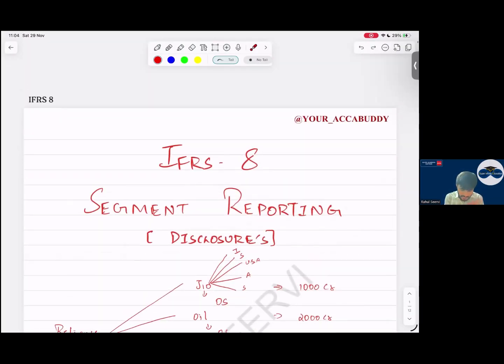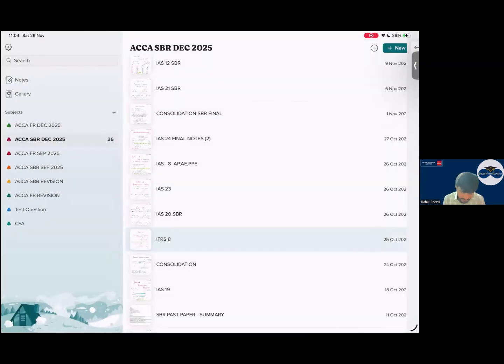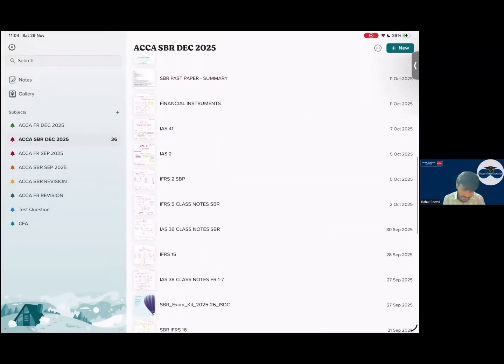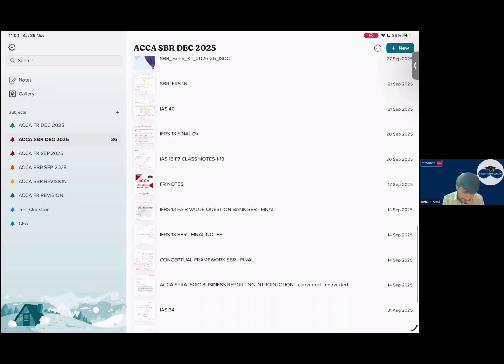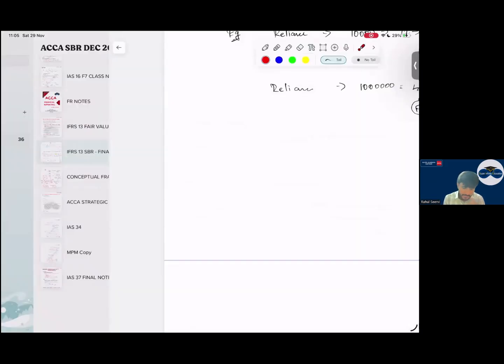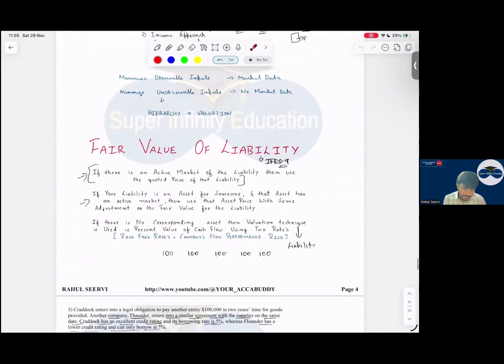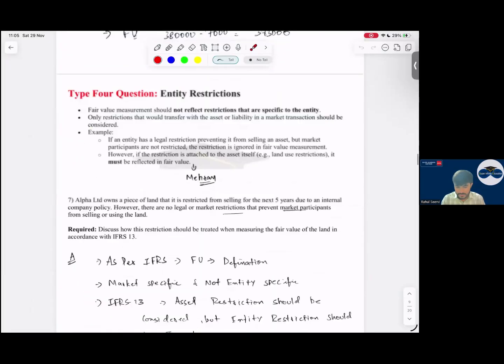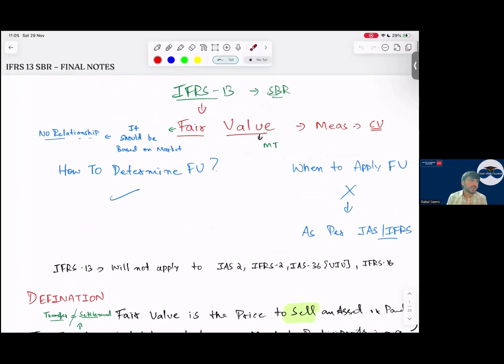Now, which topic? IFRS 13 fair value. Now, coming to the most important standard for SBR, IFRS 13, a very important standard for your exam. When we started our syllabus, we started with this standard only because we have seen that in each and every standard, we have the concept of fair value. Yes or no? Yes, sir.